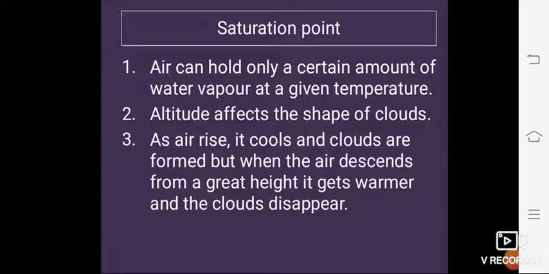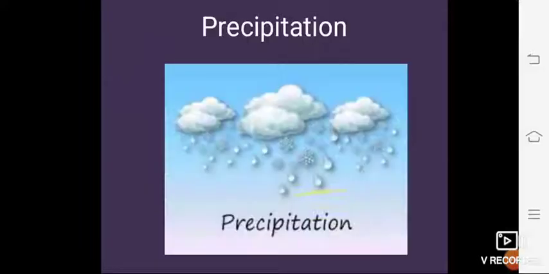Altitude affects the shape of cloud. As air rises, it cools. Right, student? And clouds are formed, but when the air descends from a great height, it gets warmer and the clouds disappear. Yes, this is about the saturation point.